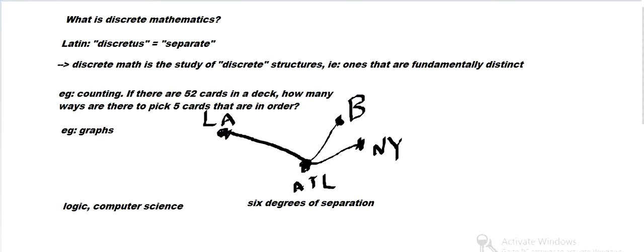But that's a basic overview of some of the things we'll study in discrete math. I think it's an interesting class.